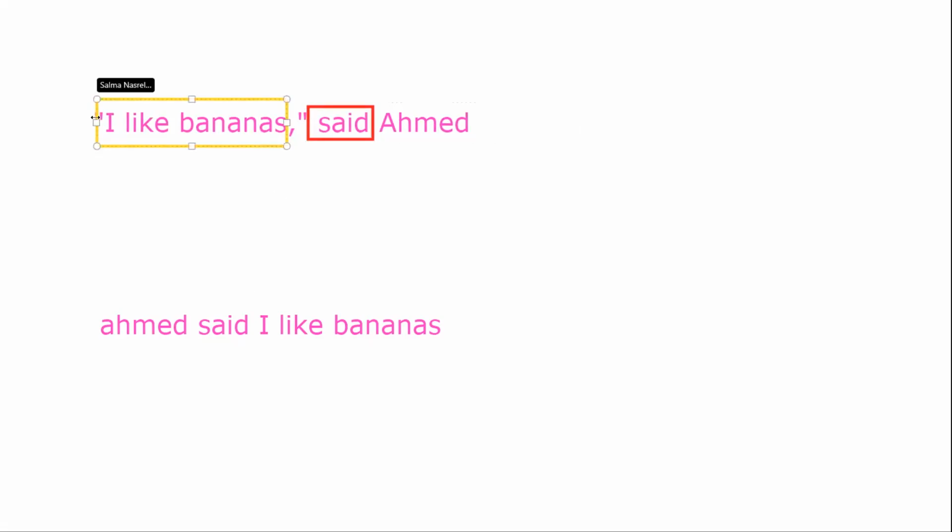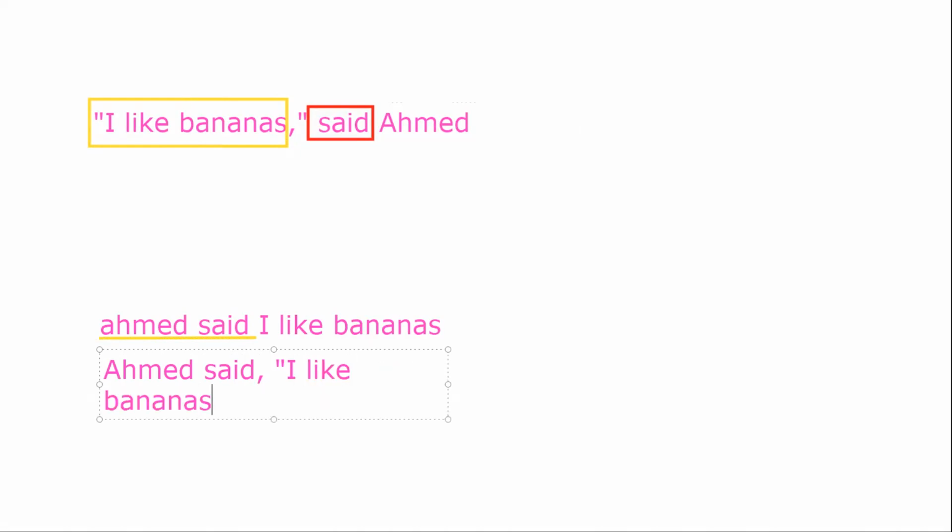All right. Can you do this one? Here I started with the reporting clause or the reporting verb. So we're going to write Ahmed with capital A. Ahmed said. After the reporting verb, I need to add a comma, open speech marks, capital letter, I like bananas, and then here full stop, and it goes inside the speech marks. I hope now everything's clear.